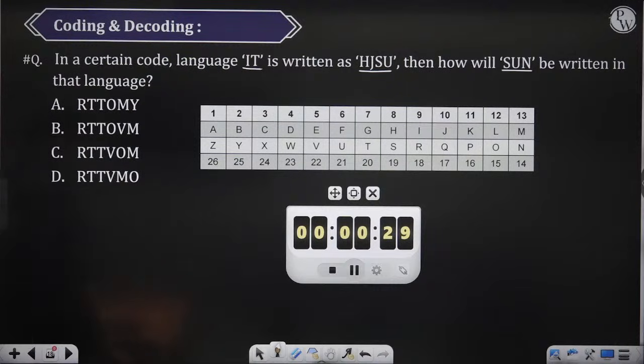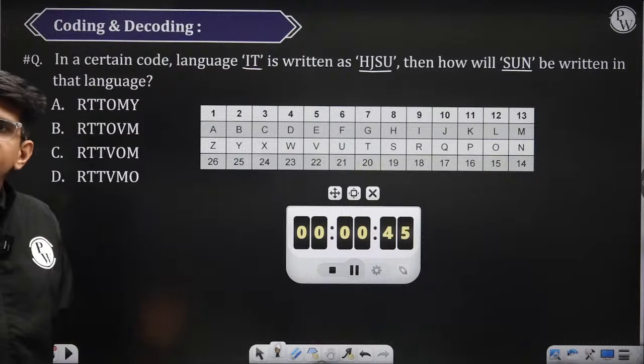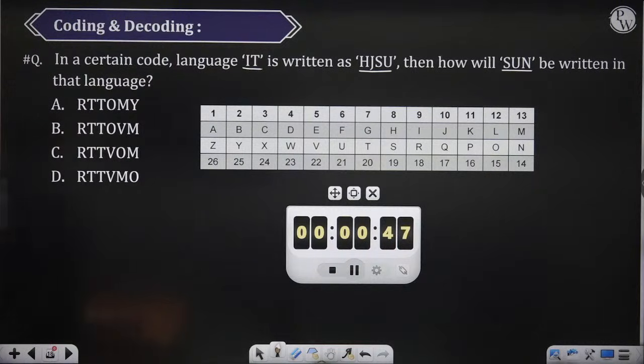You have 1.5 minutes. Try to solve it on your own. Okay, then I will explain. Surjamani, I will explain it through this question, don't worry. ठीक है?